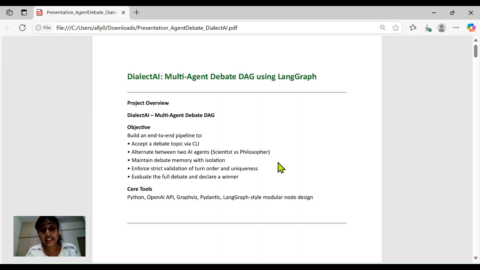I'm here to present my Dialect AI, which is a CLI-based debate simulation engine. It captures structured debates between two AI agents over 8 rounds with memory control, validation, and a final judgment. All modularity built using LangGraph style node abstraction.